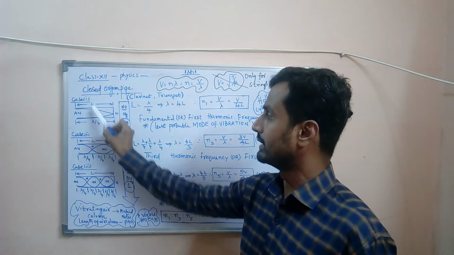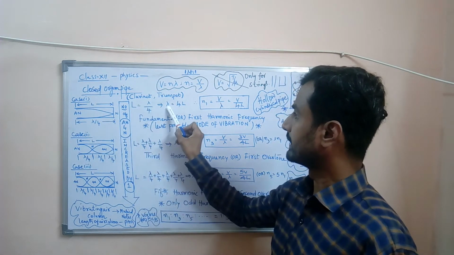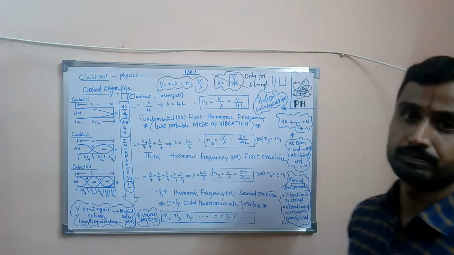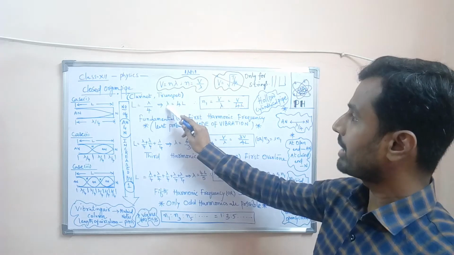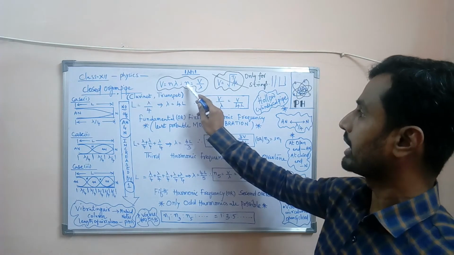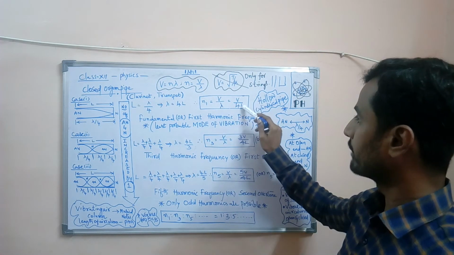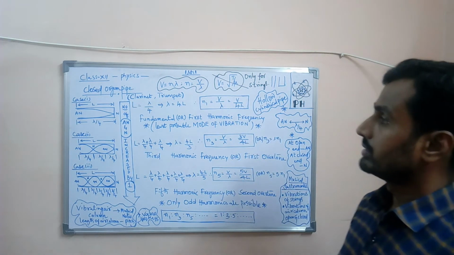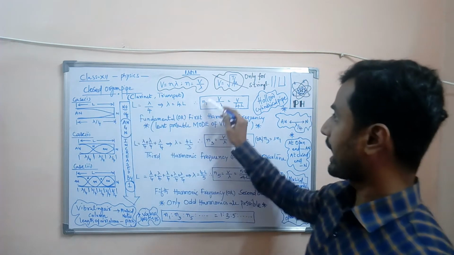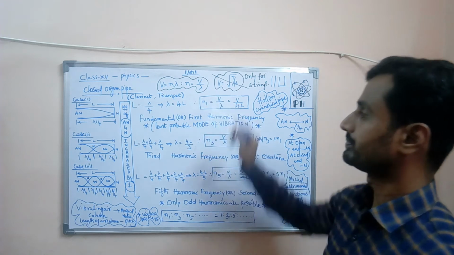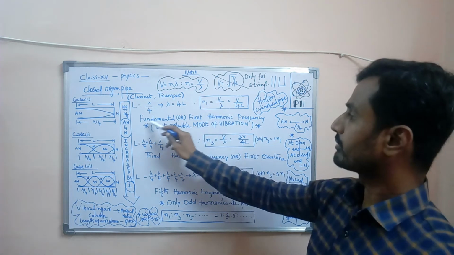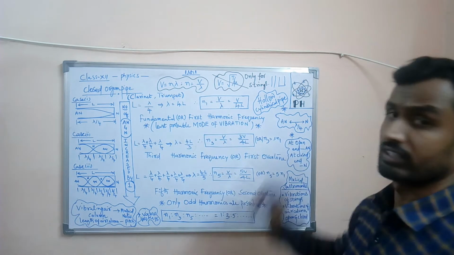So L is equal to lambda by 4, that implies lambda is equal to 4L. By substituting the lambda value in the frequency formula, n is equal to V by lambda, we get n is equal to V by 4L. This is the first case, so we write N1 here. Here N1 is called the fundamental or first harmonic frequency.